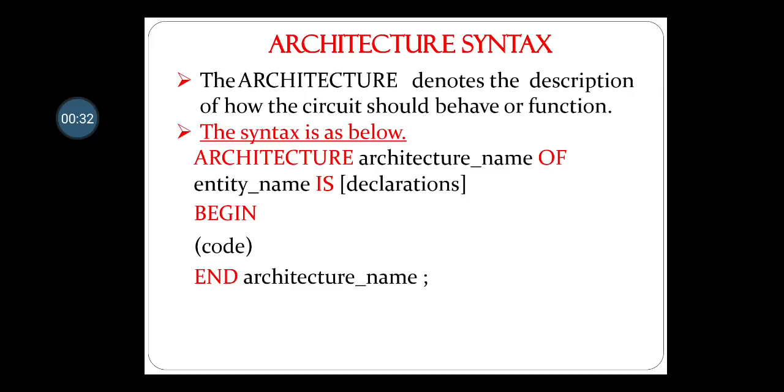You have to write the reserved word architecture, then the name of the architecture, then the reserved word of, and then the name of the entity, then is. If you have some declaration part, then begin and the code, then end and the architecture name, ended with a semicolon.